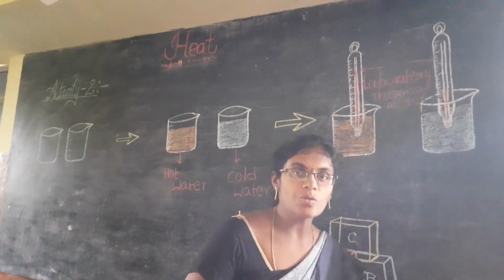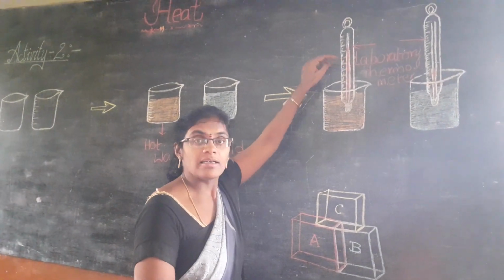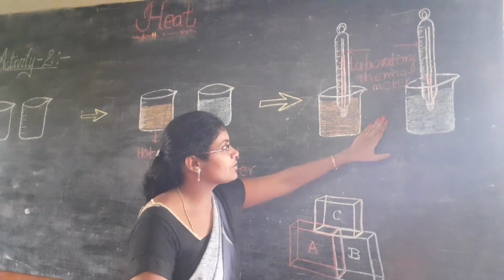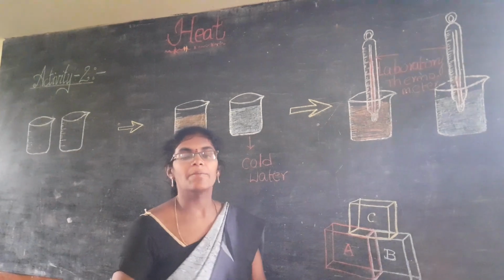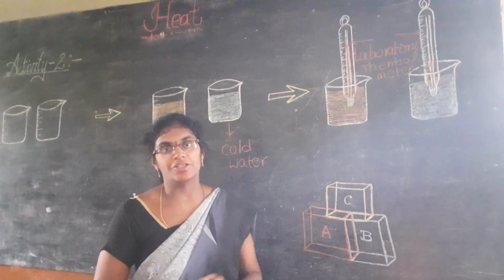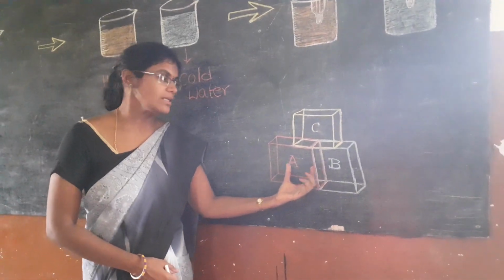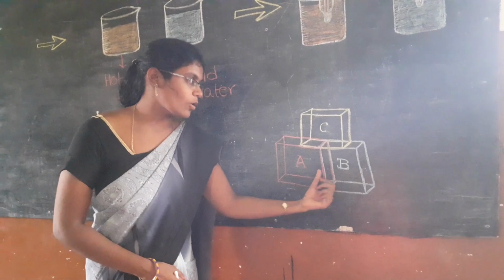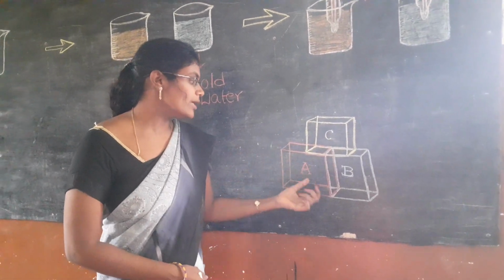So the thermal equilibrium state tells the value of temperature of a body. Means thermal equilibrium is a measure of temperature.